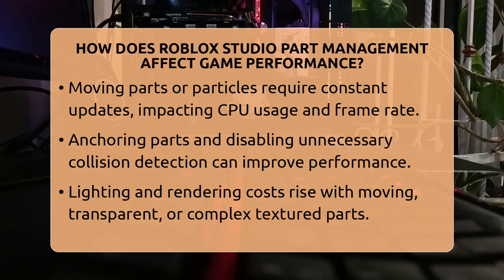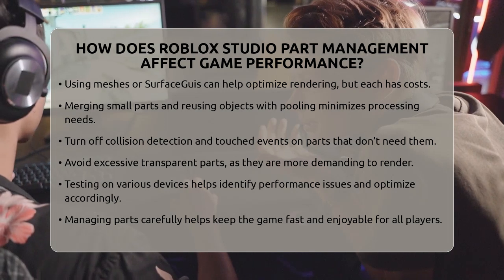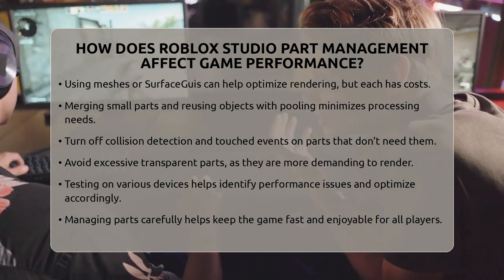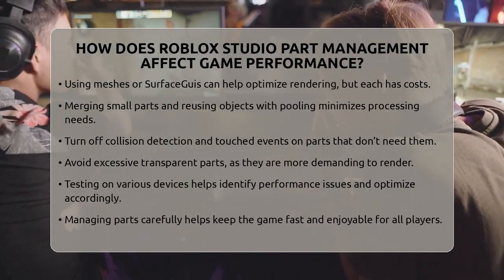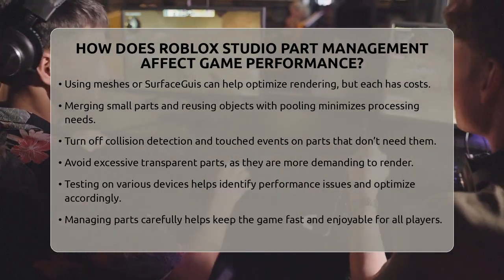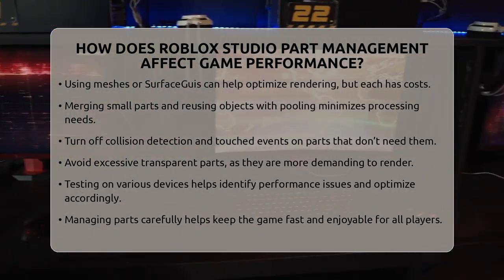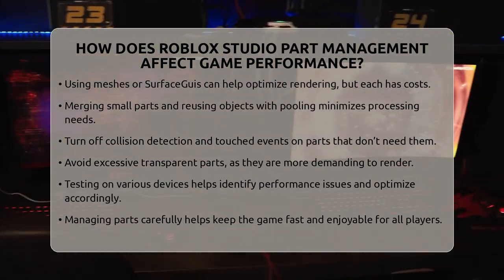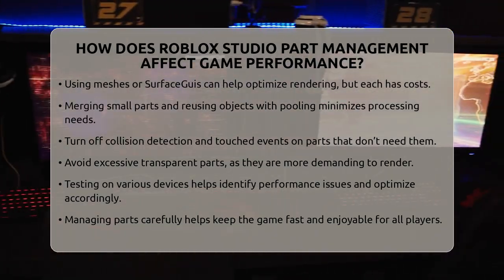Balance is key. Practical tips include merging small parts into larger ones whenever possible. For example, instead of many tiny blocks, use one long piece for roads or walls. Reusing parts with object pooling for effects like particles can also cut down on processing. Only update parts when necessary, such as when they are on screen or close to the player. Turn off features like collision detection and touched events for parts that don't need them. This reduces the workload. Avoid using too many transparent parts because they are more expensive to render.